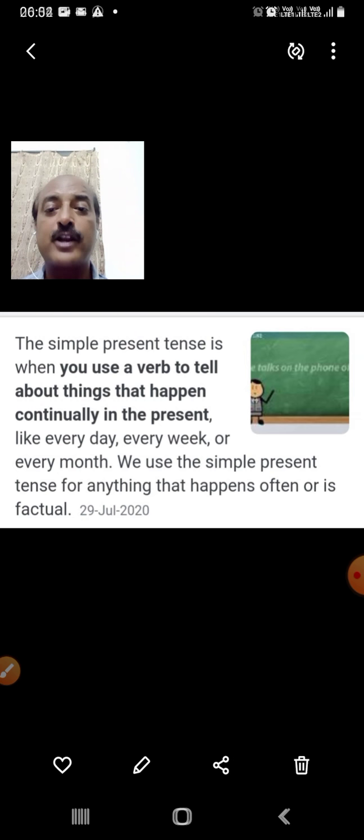Your father or your grandfather reads newspaper every day. So that is the truth. It is a fact that my father reads newspaper every day. My father watches television every day. So this is the truth. So all this is present tense.